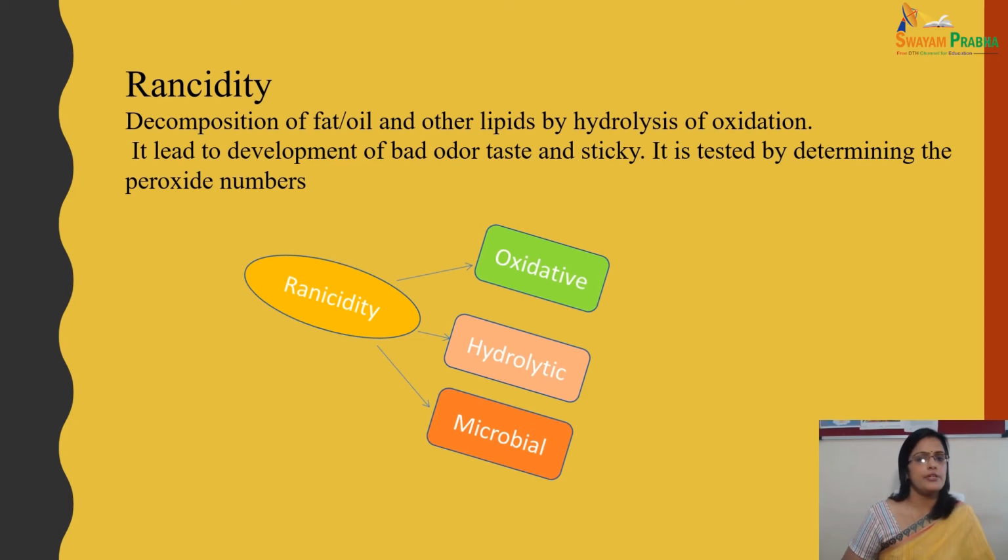Decomposition may occur. So decomposition of fat and oil and other lipids by hydrolysis or by oxidation leads to the development of a bad odor, taste and stickiness. So it is tested by determining the peroxide number. Dear students, go through this: rancidity is tested by determining the peroxide number.